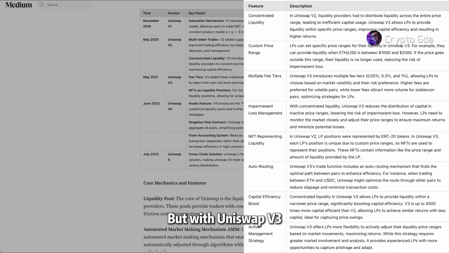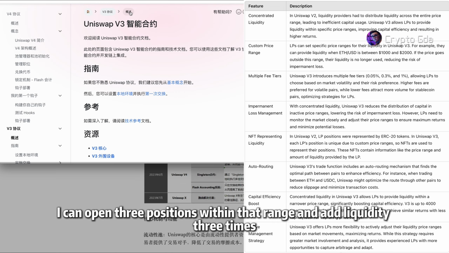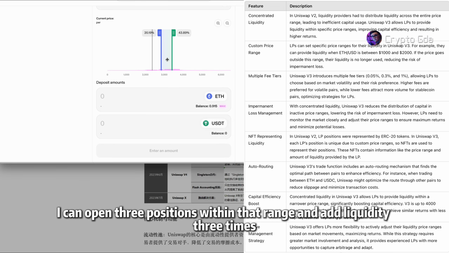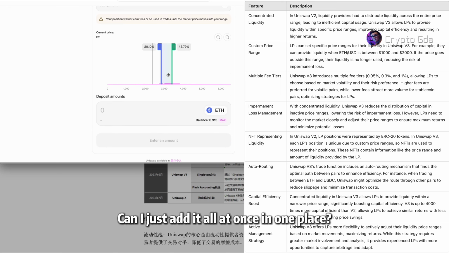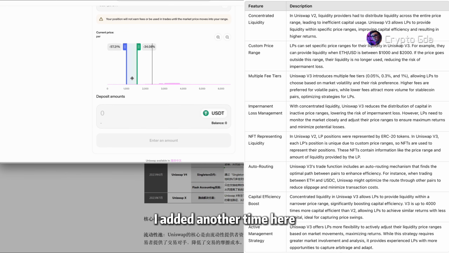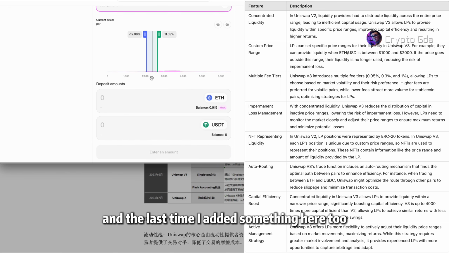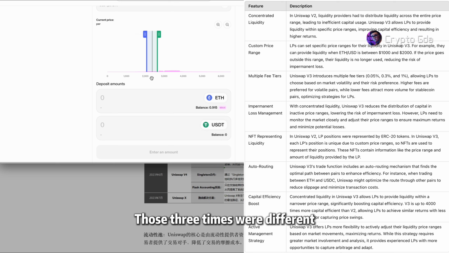But with Uniswap V3, since each LP has a custom price range, each position is really unique. I can open 3 positions and add liquidity 3 times. Can I just add it all at once in one place? I added another time here. The last time I added something here too. Those 3 times were different, with different prices and amounts I added.